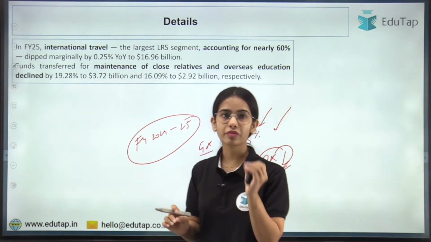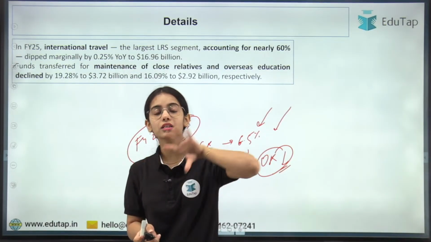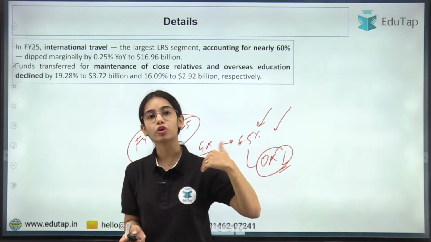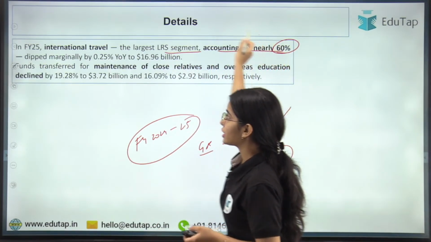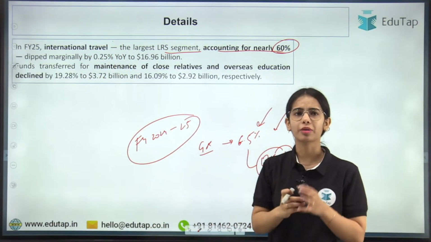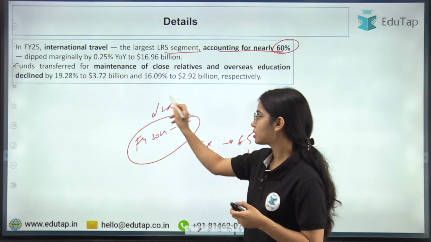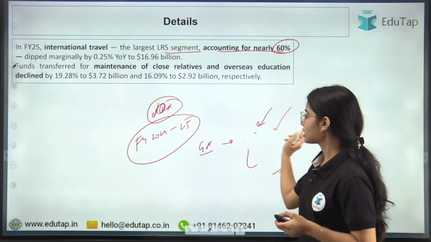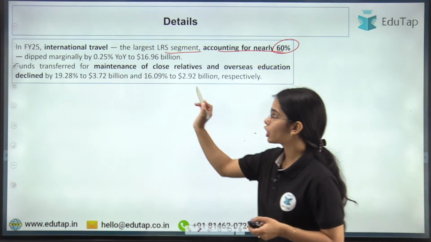Now in financial year 2025, international travel is the largest LRS segment. That means most people take dollars or money outside for international travel. The largest LRS segment, accounting for nearly 60%, is international travel. Now this decreased marginally by 0.25% year on year. That means there was a slight decrease in international travel. That's why the outward remittances decreased. Okay, so this is the idea.